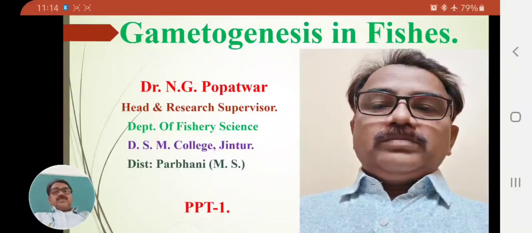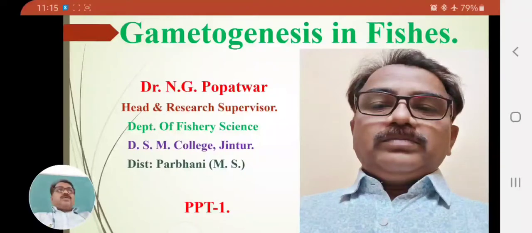Now, the first article of paper 7 is Fish Developmental Biology, and paper 6 is Fish Disease Management. These two papers are completely new and changed. Remember that. That's why you must seriously attend the lectures, study carefully, and give the exams, that is test tutorials as well as the university exams.